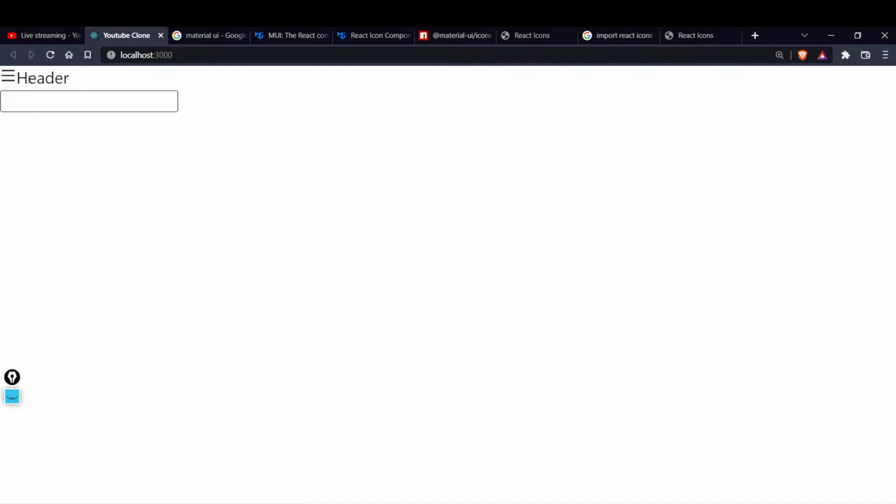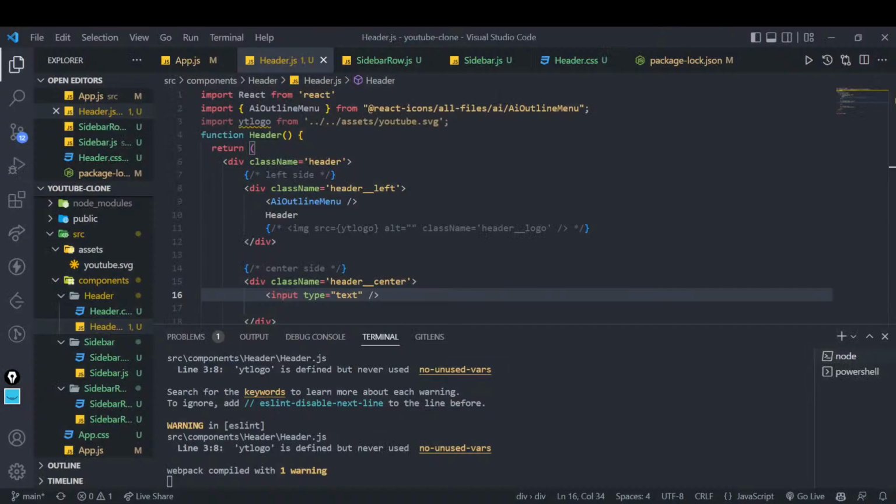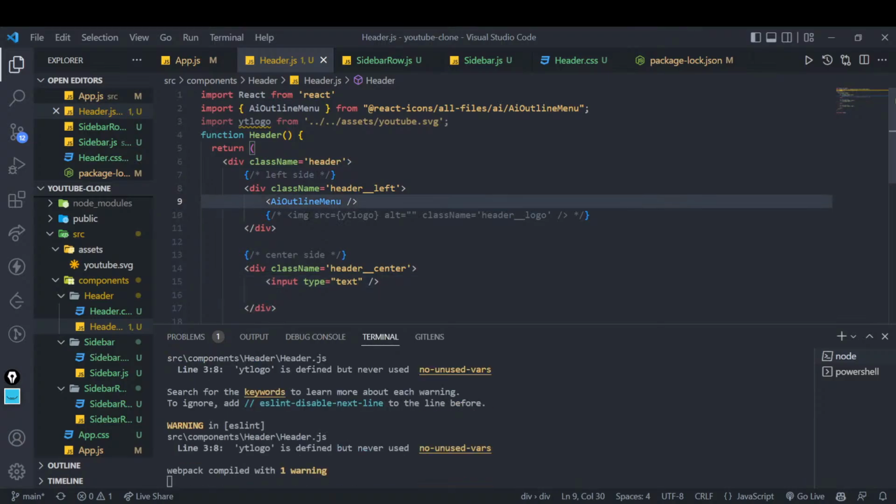So now we can see that the icon is there, right? And let's remove the text. Now let's quickly do it. I will take 5 or 10 more minutes, but we will do it. We'll cover it up. So the icon is there, right? We have used a menu icon.